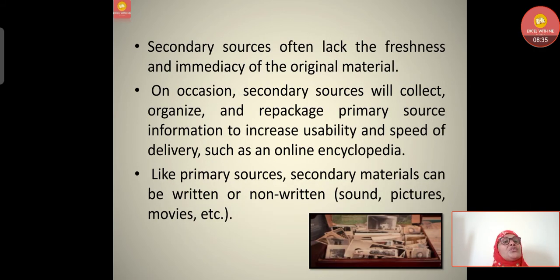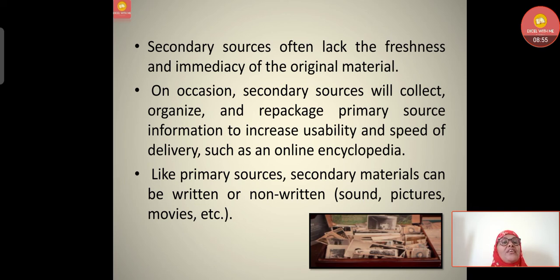Secondary sources often lack the freshness and immediacy of the original material. Sometimes, whatever the person's article is, I might change things and write. That means freshness will not be there if a second-hand report is being taken.